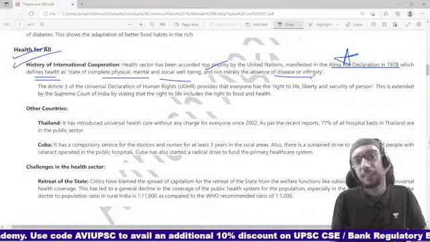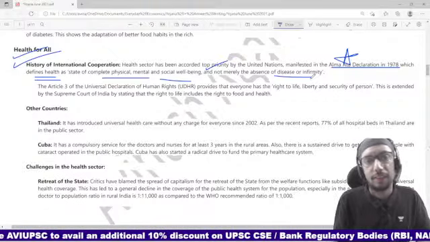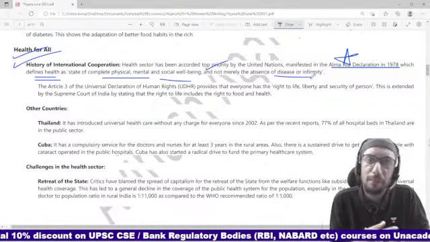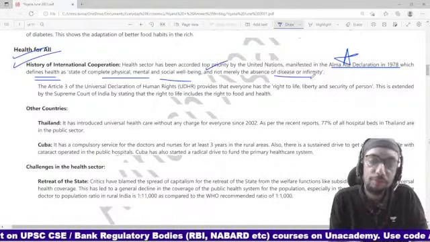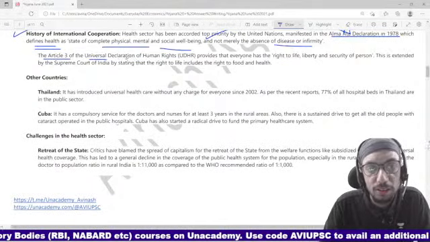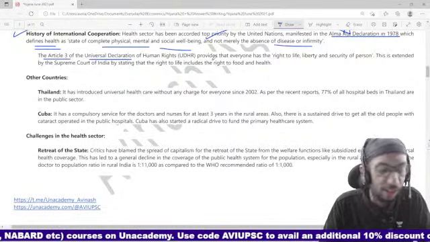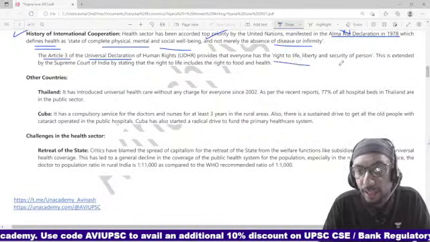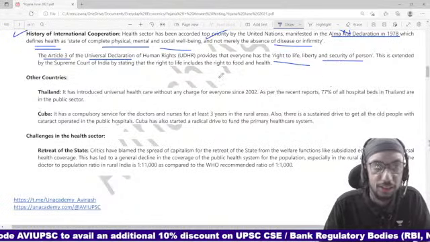So starting with the definition, your introduction starting by incorporating a definition can be a very positive start in the right direction, friends, right? Article 3 of the Universal Declaration of Human Rights: what does this Article 3 say? That everyone has the right to life, liberty and security of person, right?